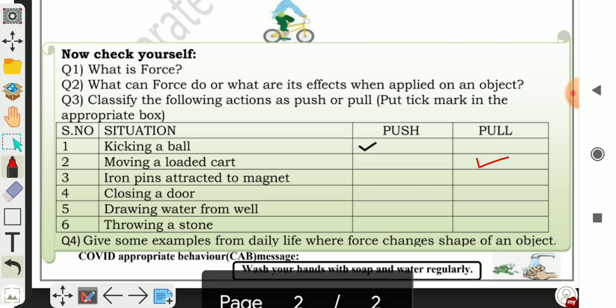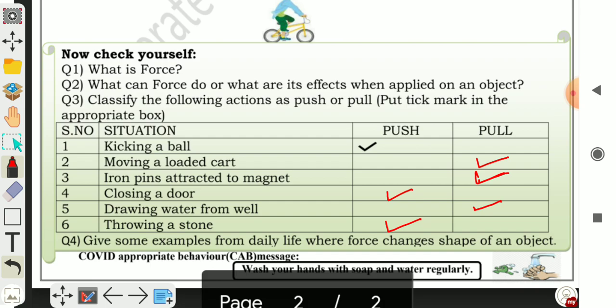Iron pins are attracted to a magnet. So why are they attracted to the magnet? Due to the force of attraction. They are pulled towards the magnet. Closing a door, it's a push. Drawing water from a well, it's a pull. Throwing a stone, it's a push.